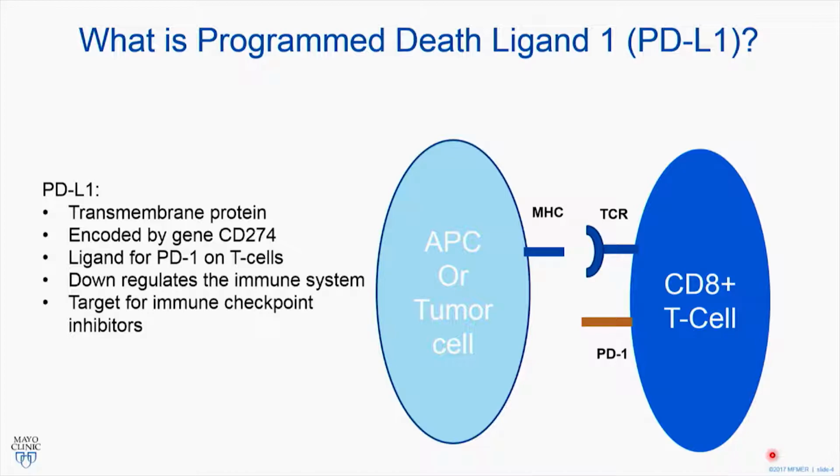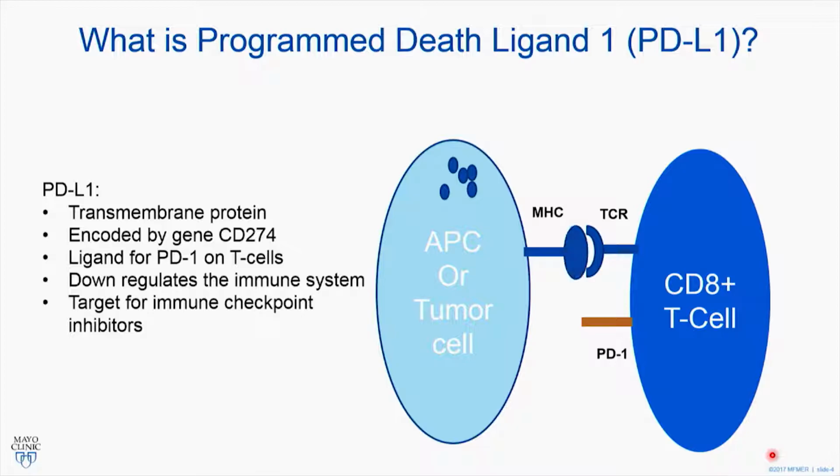So we're going to start quickly with PD-L1. We all know it's a transmembrane protein. It's encoded by the gene CD274. It's expressed on antigen-presenting cells typically, and it's a method for evasion, so it inactivates the T cells. So in the setting of cancer, this is a very valuable mechanism in that as the tumor cells are mutating, they're generating new epitopes.